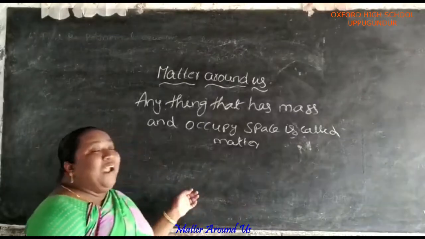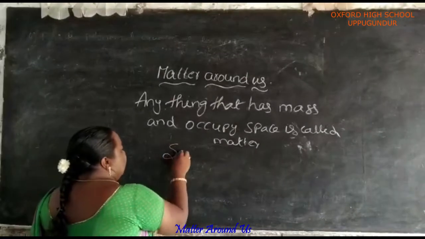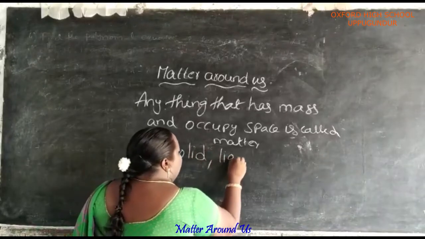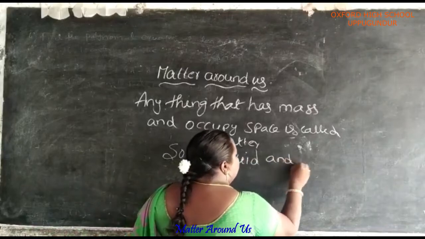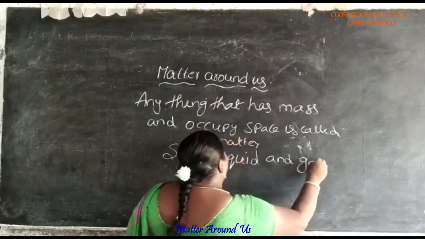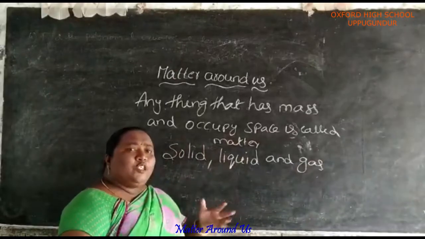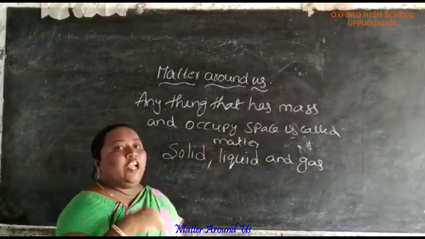The matter exists in three states, that are solid, liquid and gas. If you see your surroundings, all things are either solid, liquid or gas.